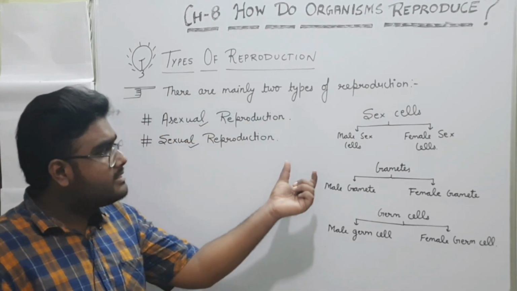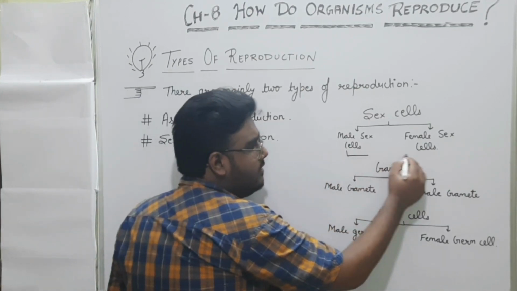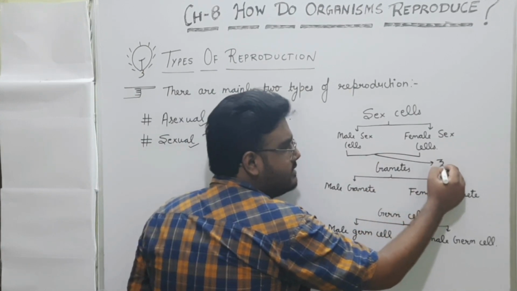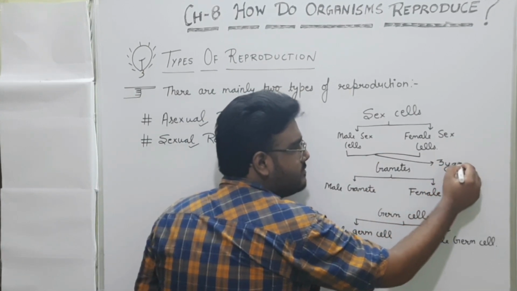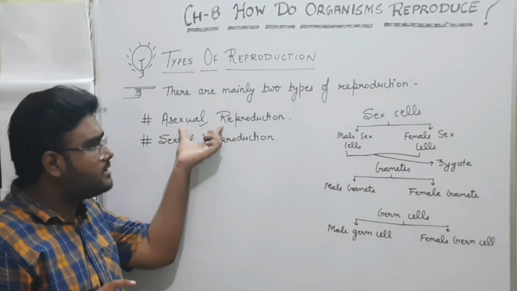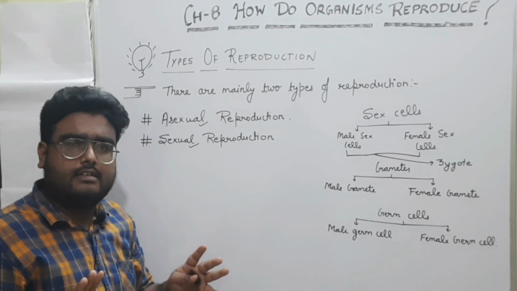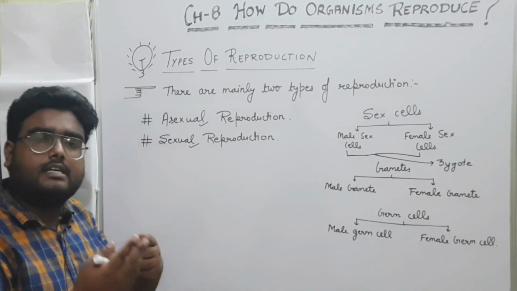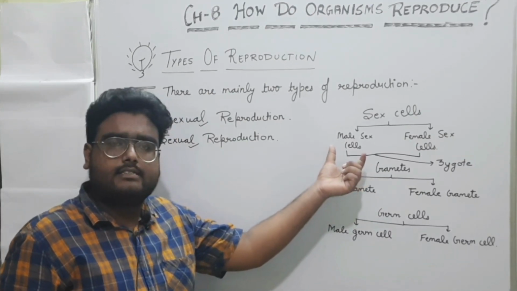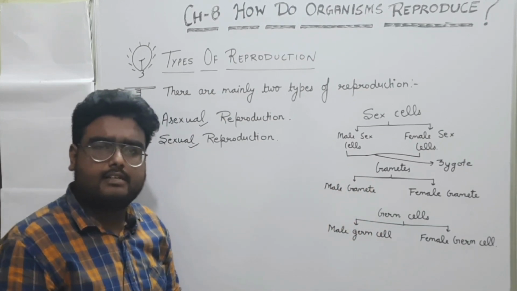So basically in sexual reproduction these male sex cell or female sex cell will combine to form zygote. But in asexual reproduction no such types of sex cells are present. They reproduce the new organism without the involvement of these sex cells or gametes or germ cells. I hope it is clear.